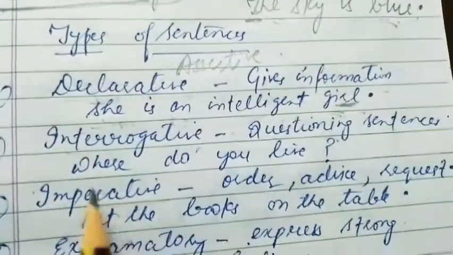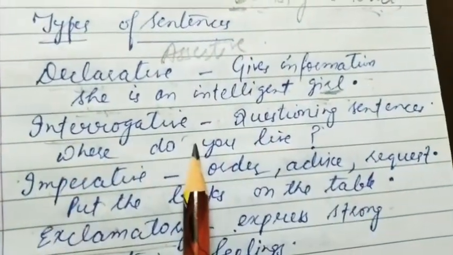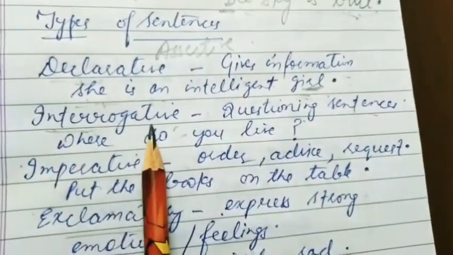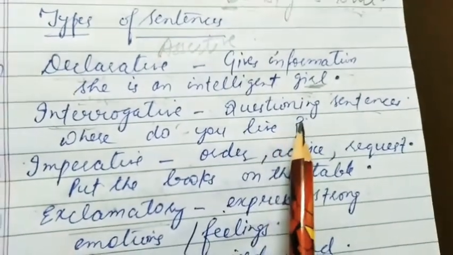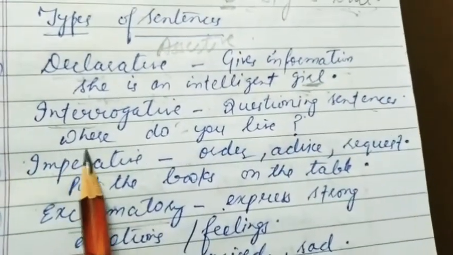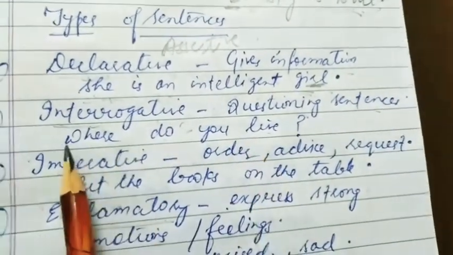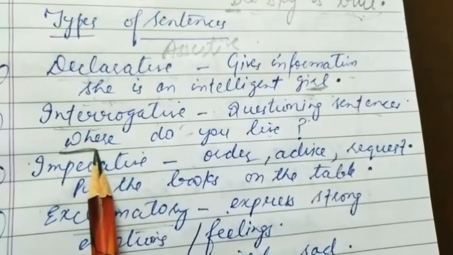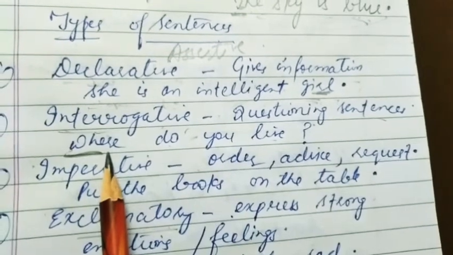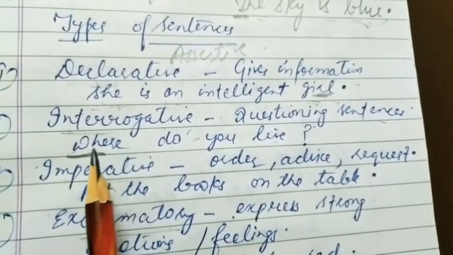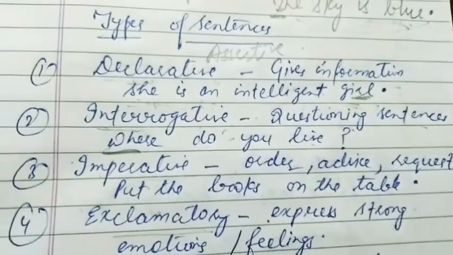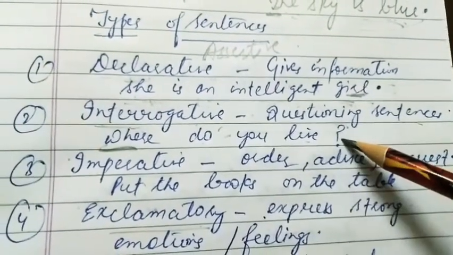Then we have the interrogative sentence, meaning questioning sentences. These are sentences in which we ask questions. For example, where do you live? These sentences always start with WH words, or in some cases with helping verbs like do, does, did, etc. These end with question marks.